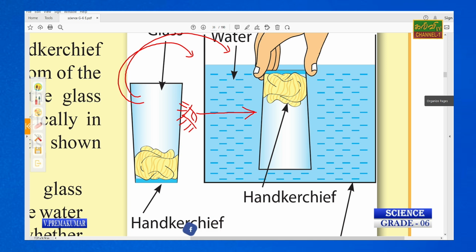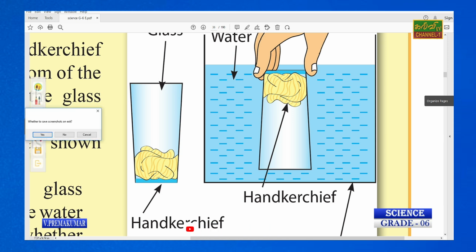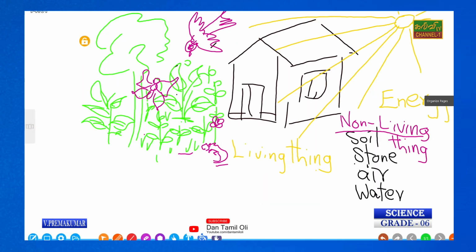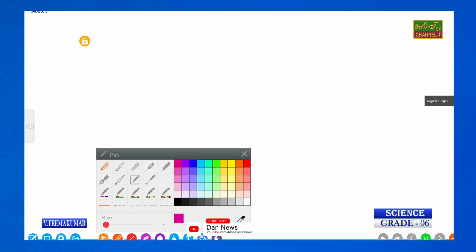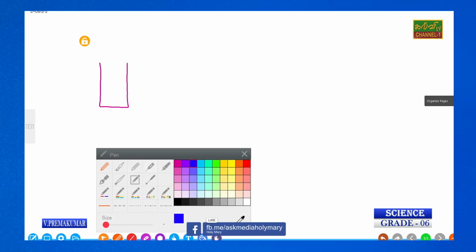Right? This is what happened. Say for example, I can draw this again. Here we have one glass, and place the handkerchief inside of the glass.